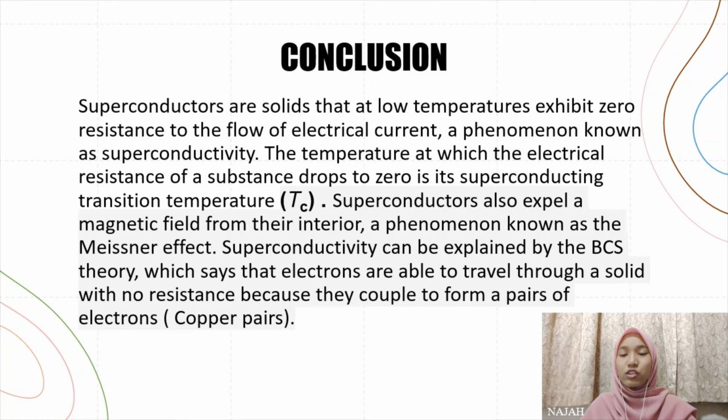In conclusion, superconductors are solids that at low temperatures exhibit zero resistance to the flow of electrical current, a phenomenon known as superconductivity. The temperature at which the electrical resistance of a substance drops to zero is its superconducting transition temperature, Tc. Superconductors also expel a magnetic field from their interior, a phenomenon known as the Meissner effect. Lastly, superconductivity can be explained by the BCS theory, which says that electrons are able to travel through a solid with no resistance because they couple to form pairs of electrons, which are Cooper pairs.